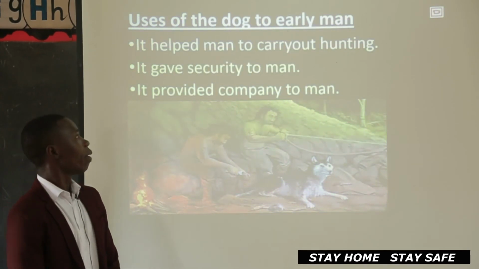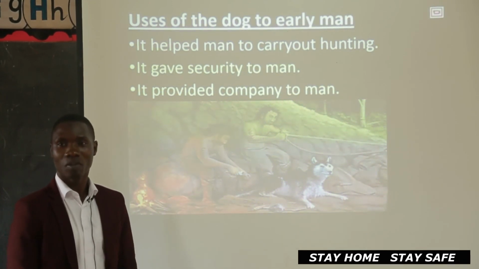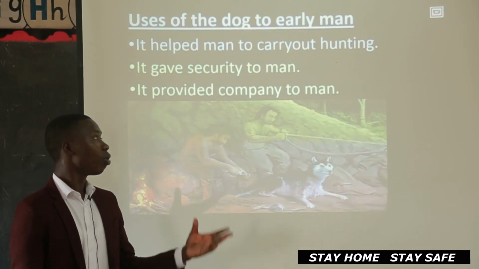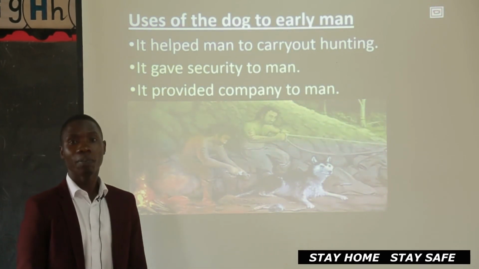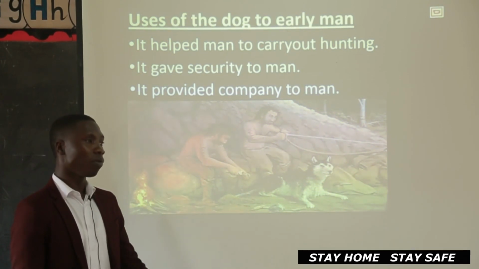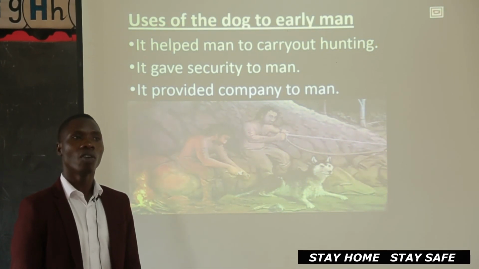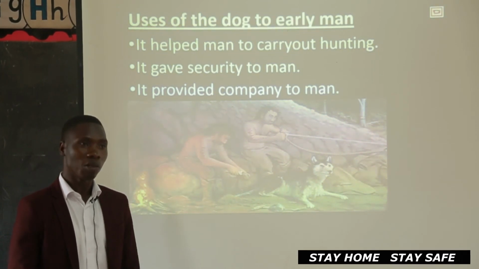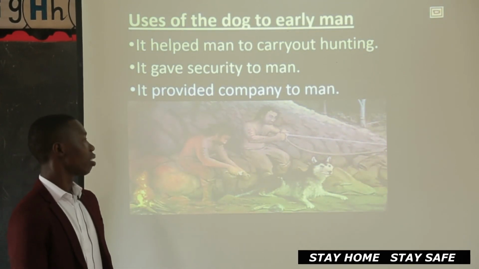One, it helped man to carry out hunting. It was used for hunting mainly small animals, the squirrels, the monkeys and many others. So he would go hunting with this dog. Also, it gave security to early man, as it does today. How does it provide security? By baiting and also by barking. If a dog barks, you see someone taking off. That's how a dog provides security. It barks and it baits.